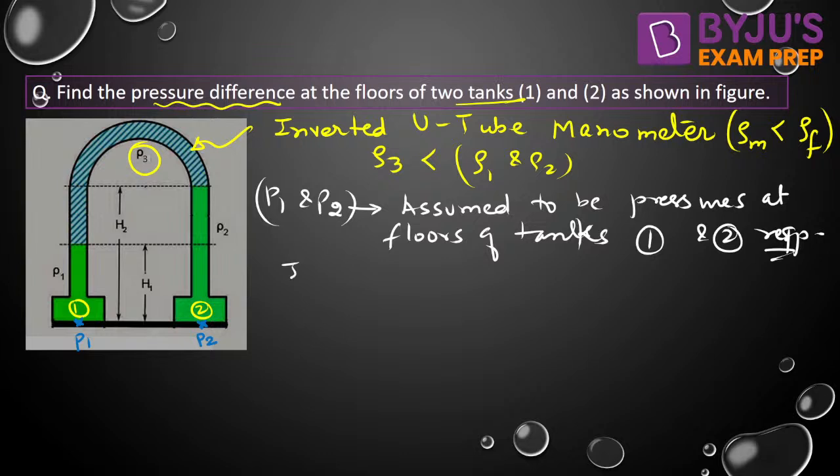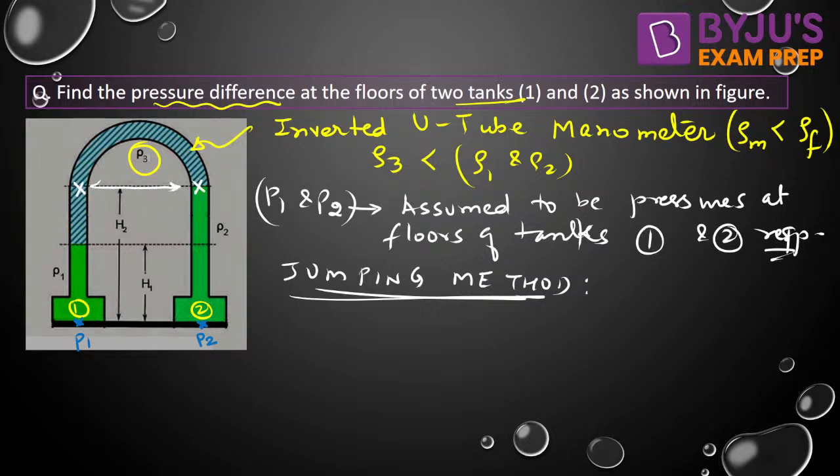Now, let me write the pressure equation using the jumping method. For the jumping method, we need to identify those points which are having the same pressure. Do you agree these 2 points will be having the same pressure? Yes or no? So the jumping will be possible between these 2 points.